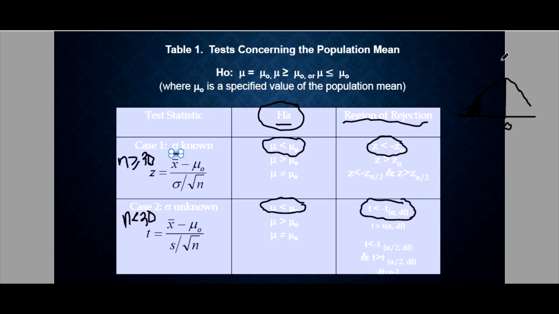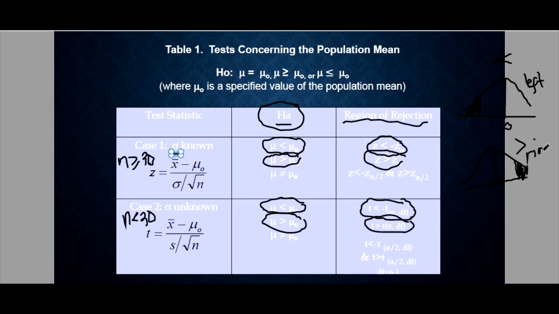Okay? Because of this symbol, less than, it's on the left side. Now if it's greater than, then of course, in this illustration, it is at the right side. So the rejection region is at the right side of the normal curve. So right-tailed. So this is left-tailed, and this is right-tailed.